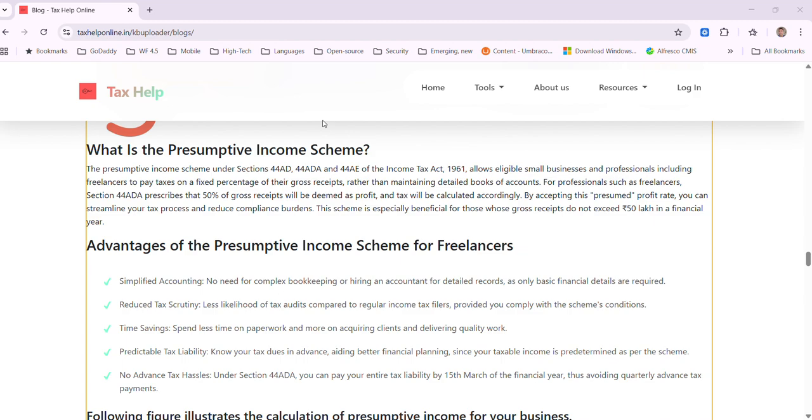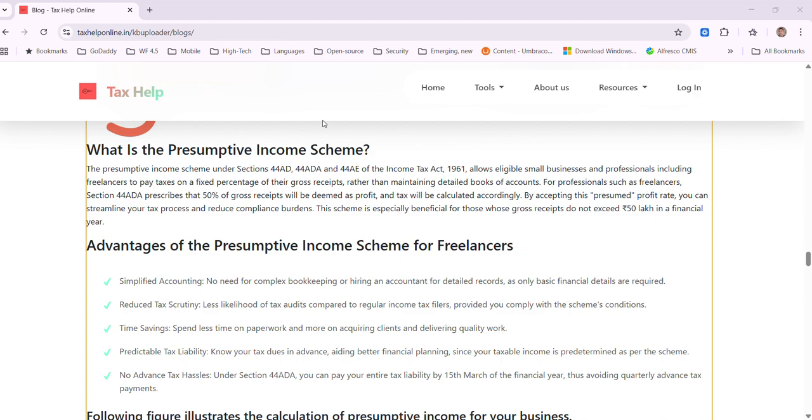Now let's see the advantages of the presumptive income scheme for freelancers. Simplified accounting, so there is no need for complex bookkeeping or hiring an accountant for detailed records, because only basic financial details are required, such as the receipts in terms of cash or in terms of electronic mode, say checks or online transfers.